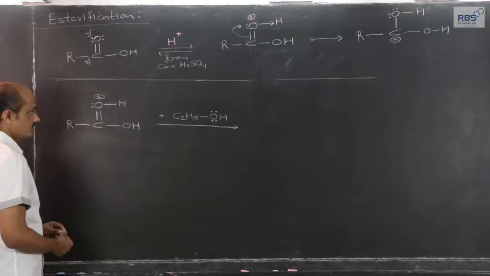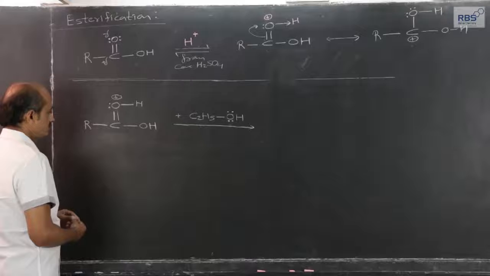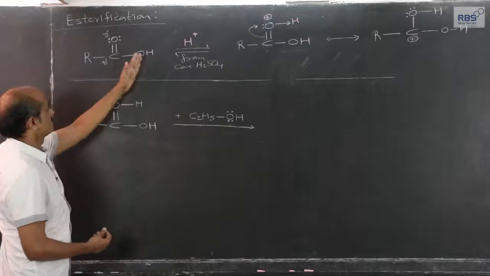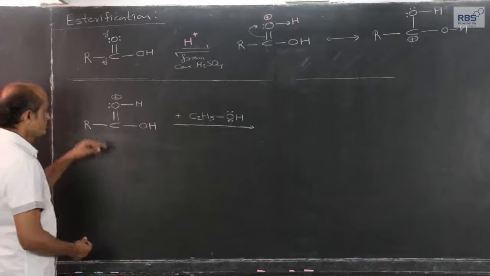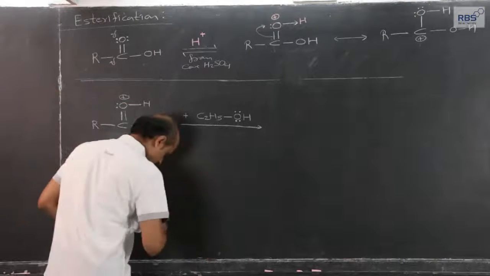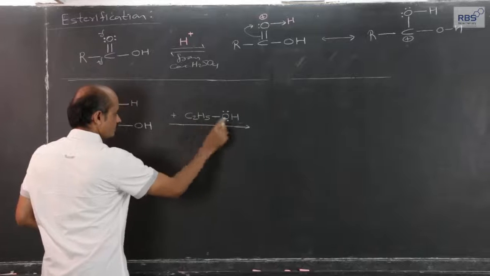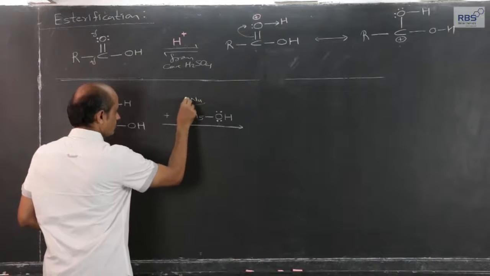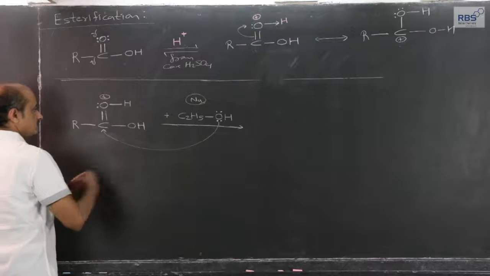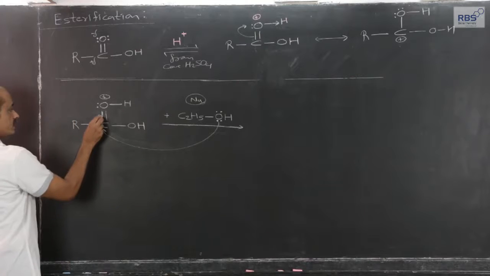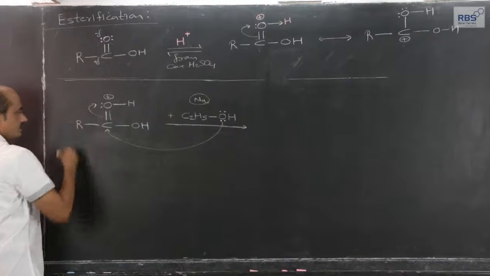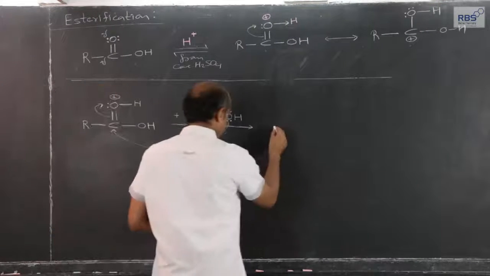So, let me continue with what I had told you earlier. Protonation of this oxygen in carboxylic acid. Because of the protonation, the electron deficiency of this carbon increases, and that helps the attack of this nucleophile. In short, I will write it as nucleophile. The lone pair of electrons on oxygen attacks the carbon. The moment the lone pair forms a bond pair here, out of these two, one pi bond gets shifted here, and what we get, let me write it here.